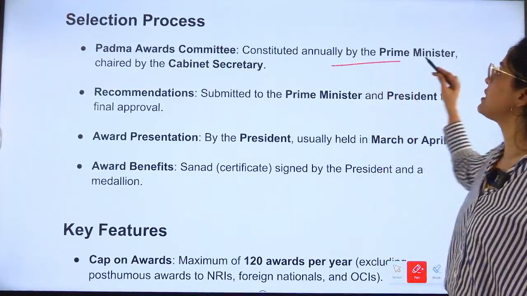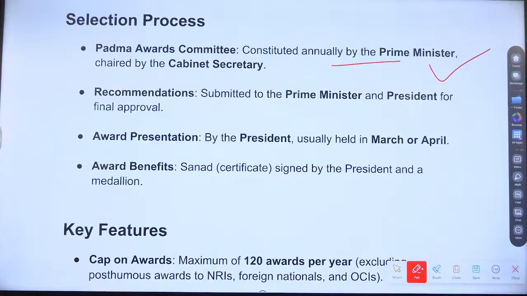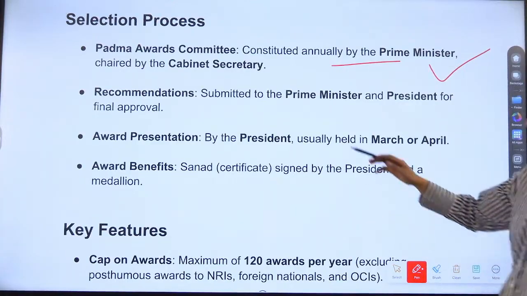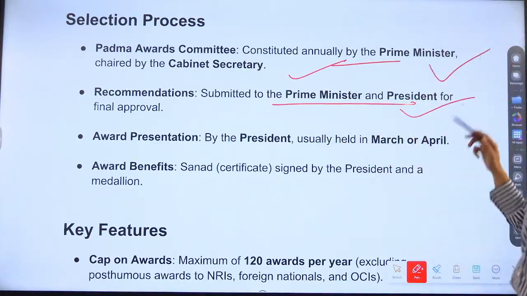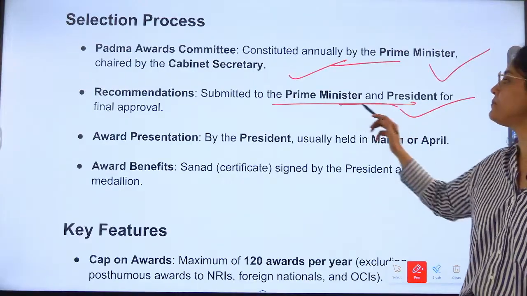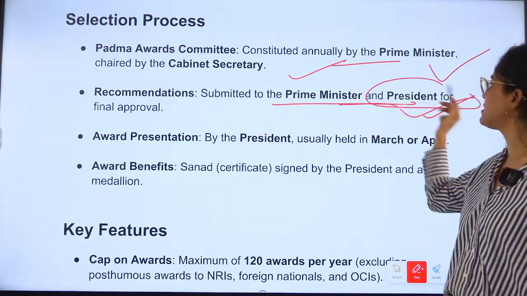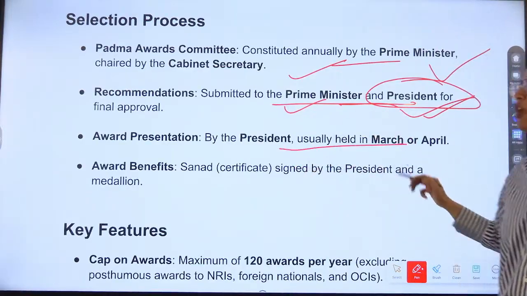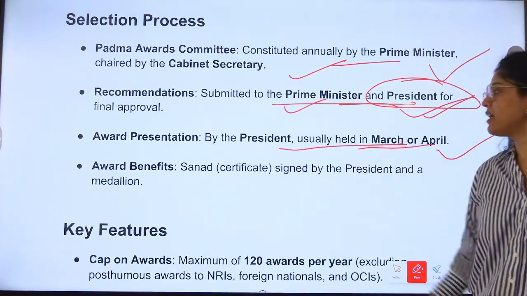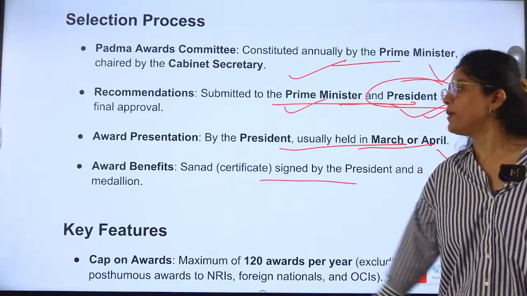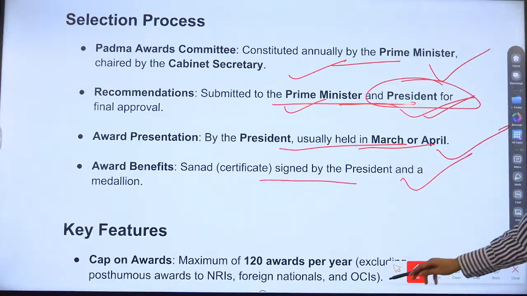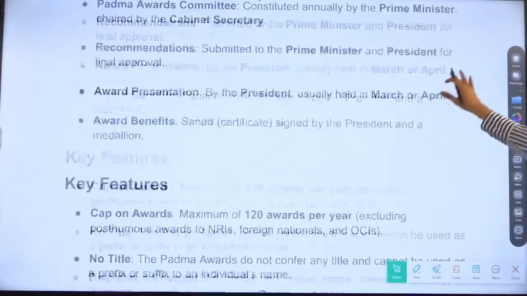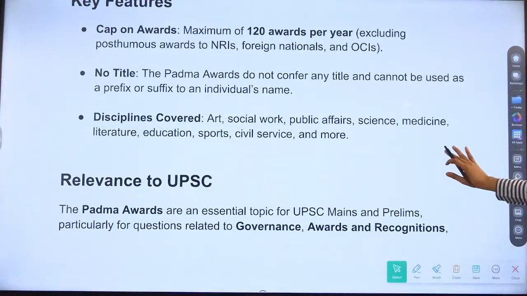Padma Award Committee is there, which is constituted annually by the Prime Minister, chaired by the Cabinet Secretary. Recommendation then goes to the Prime Minister, submitted to the Prime Minister, and final approval is given by the President. Basic facts: award presentation by the President in March or April. Benefits are a certificate signed by the President, and a medallion.